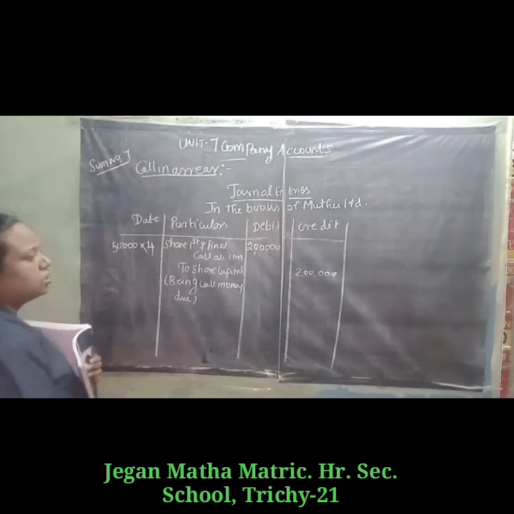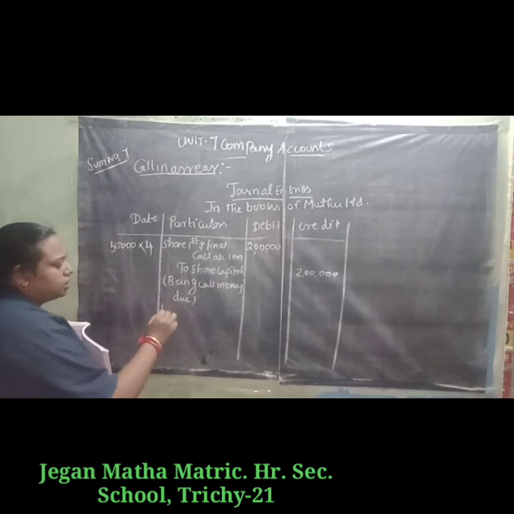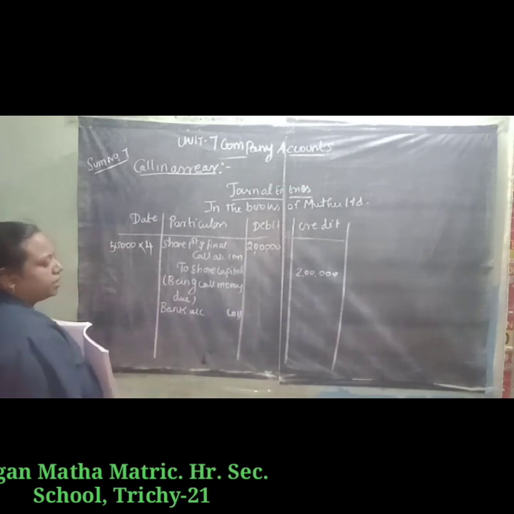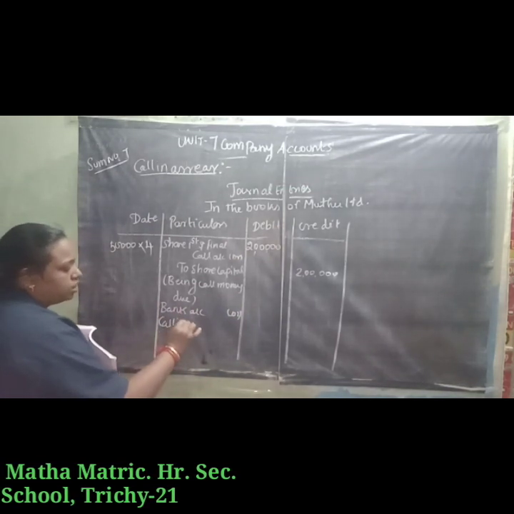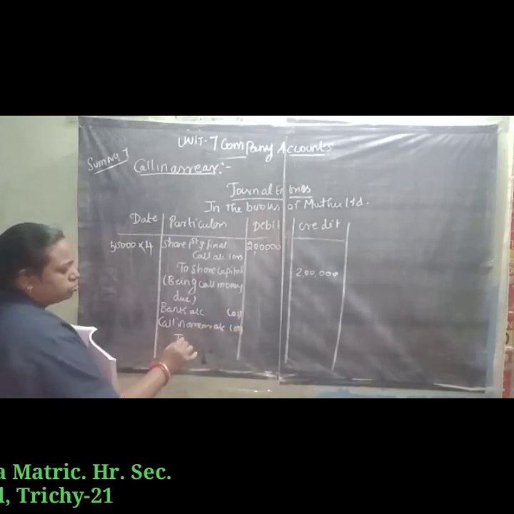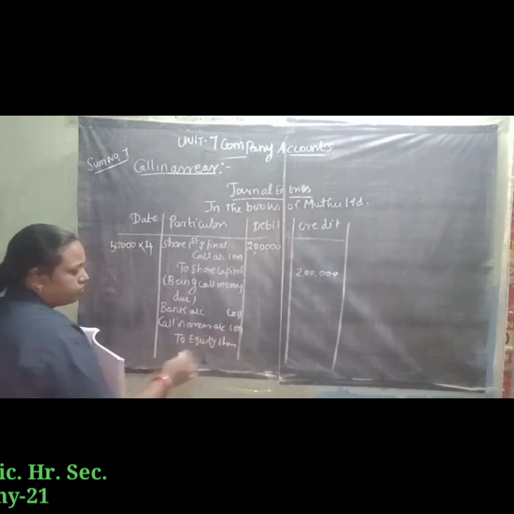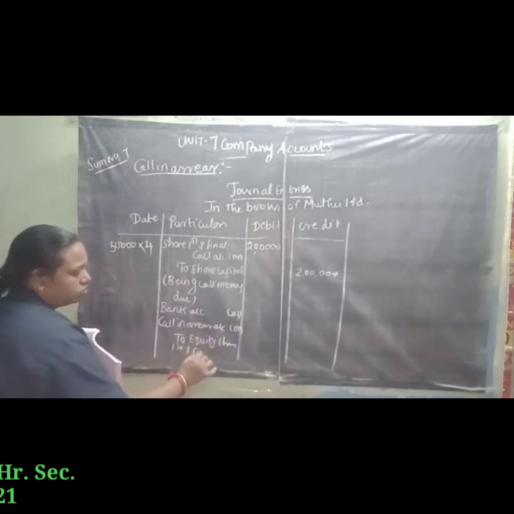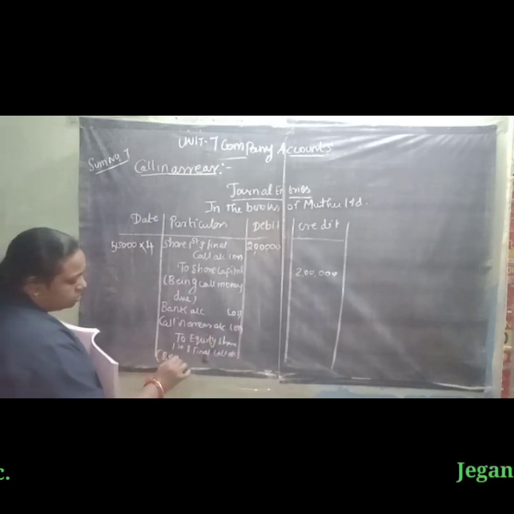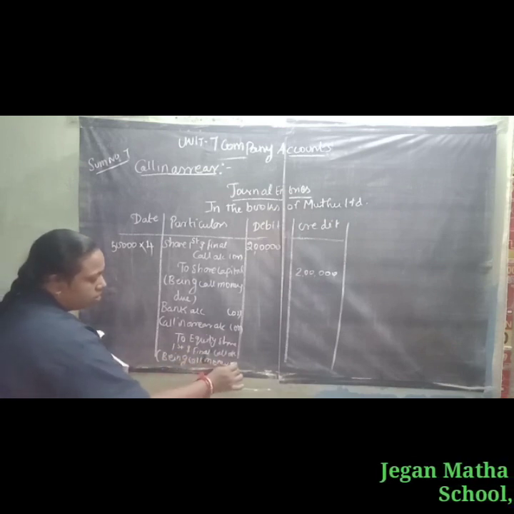So next entry, call money is received. Call money received means we have to write the entry: bank account debit, call in arrear account debit, to equity share first and final call account, being call money received.